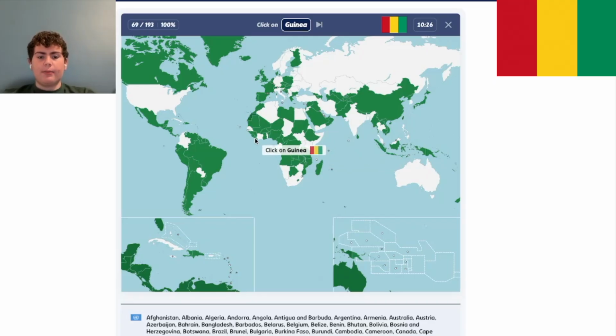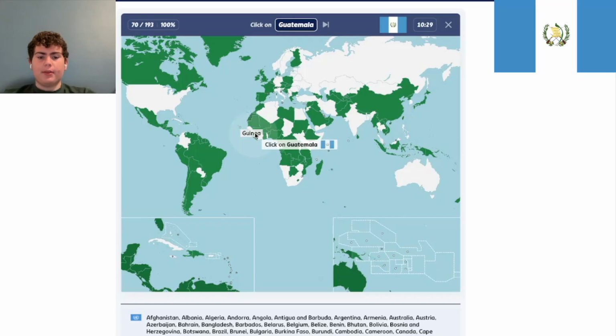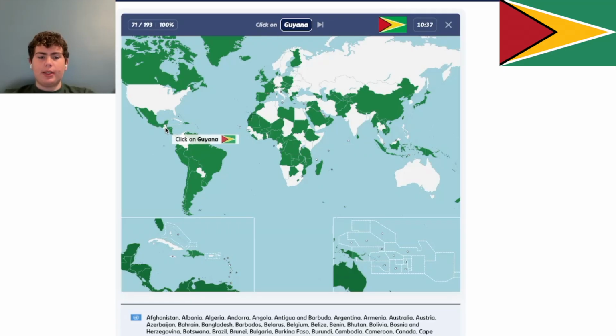Guinea is over here. It is this country. Yes, and there are multiple Guineas just all around the world. Guatemala is this country right here. It's next to Mexico and Belize, and it's in Central America.